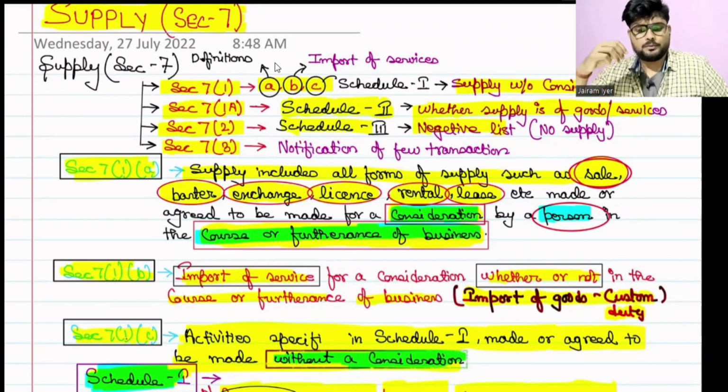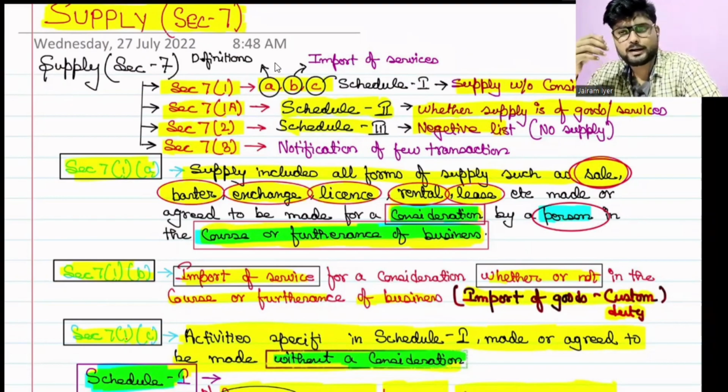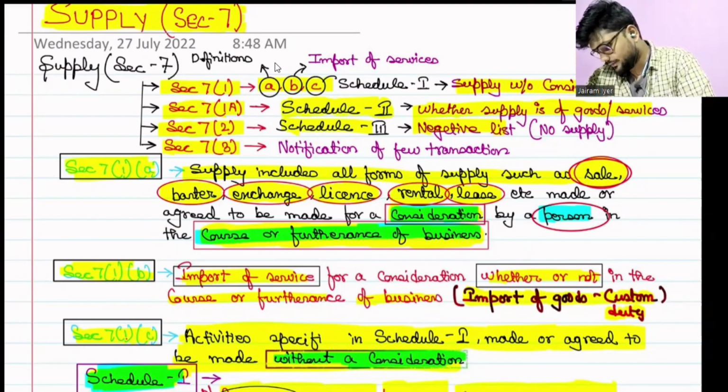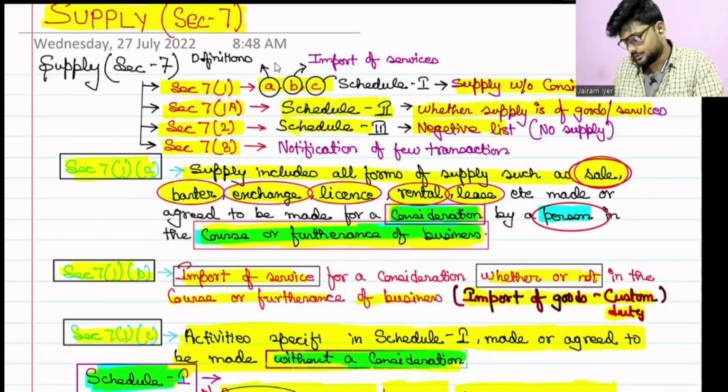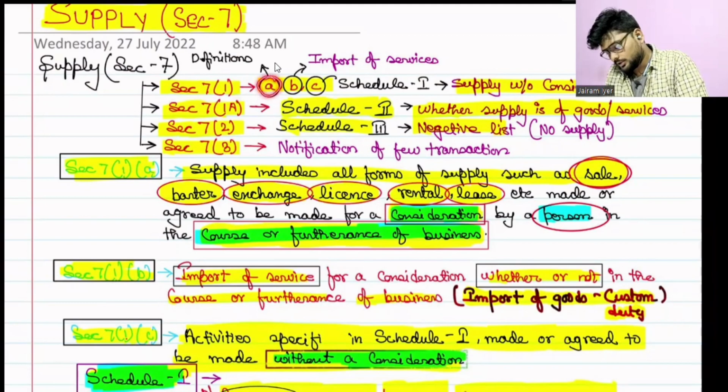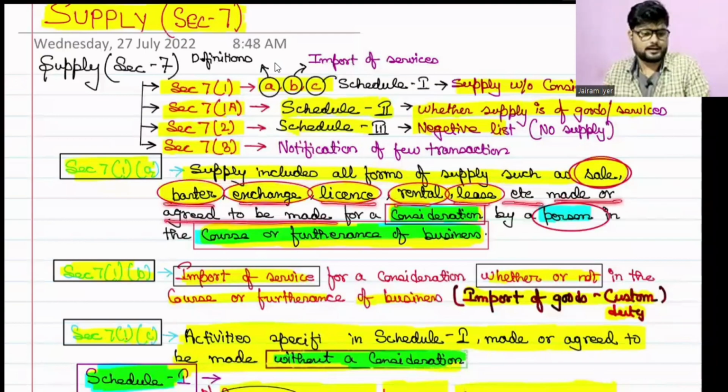Now when we say that supply is so important to understand, then we really need to know what actually a supply is. Correct, so section 7. Section 7(1), clause (a), says that supply includes all forms of supply such as sale, barter, exchange, license, rental, lease, etc., made or agreed to be made for consideration by a person in the course or furtherance of business.